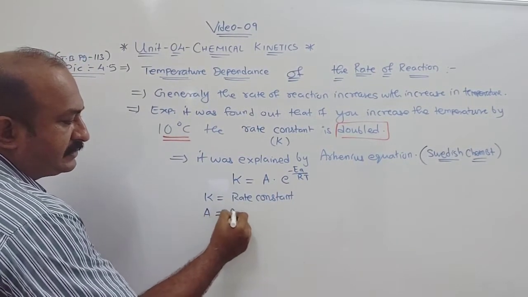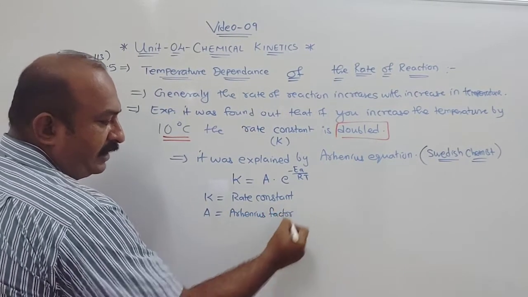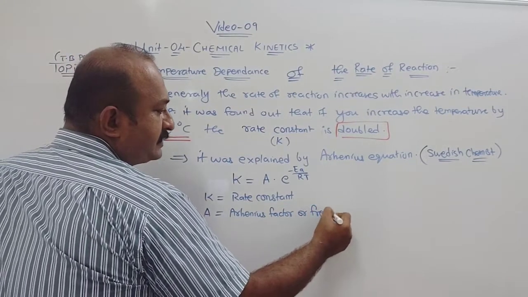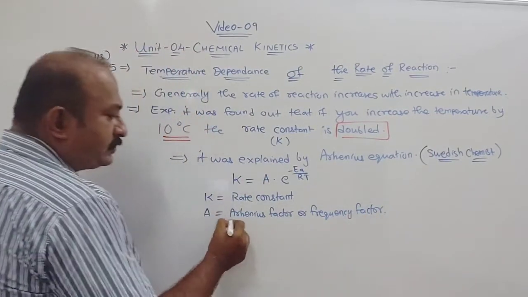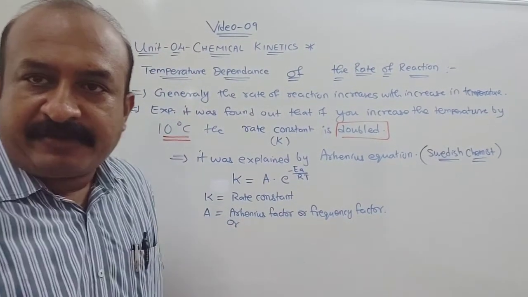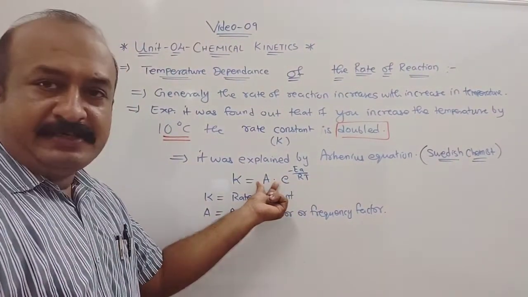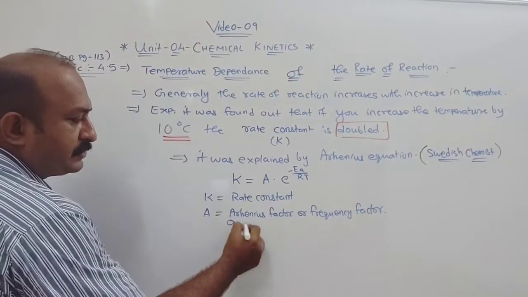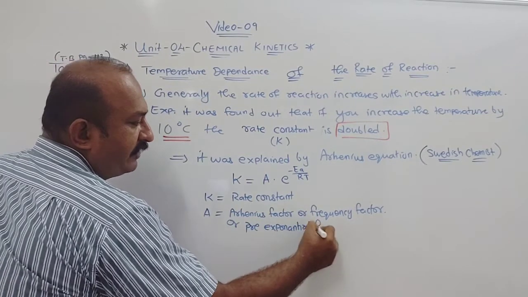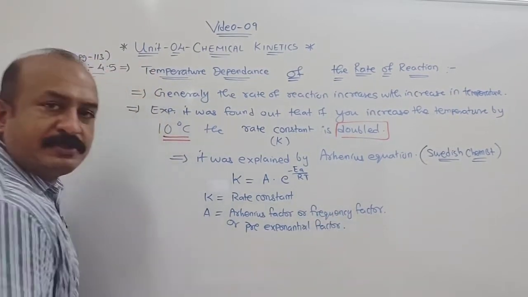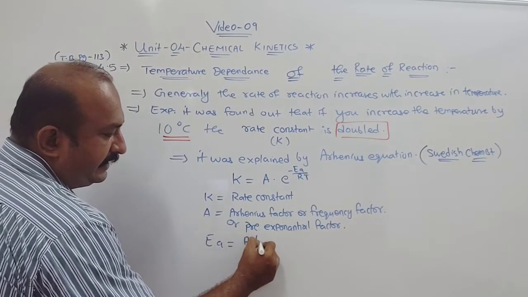A is the Arrhenius factor or frequency factor, or it is also called the pre-exponential factor. Pre means before the exponent part, and you can see A is there, so it is also called the pre-exponential factor. Ea is the activation energy.